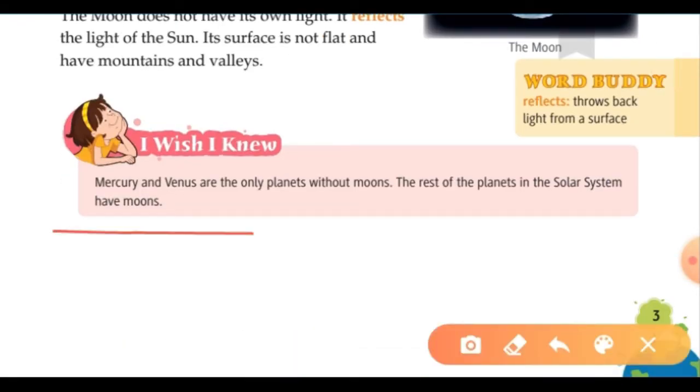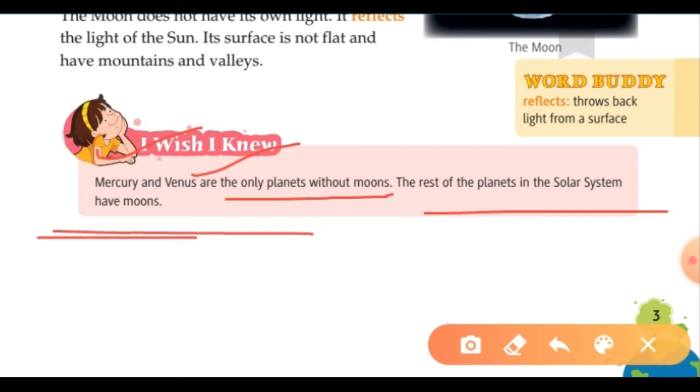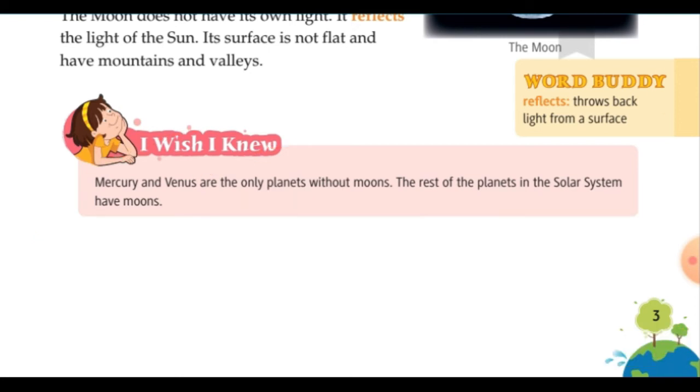Now here is a section where you say, I wish I knew. Mercury and Venus are the only planets without moons. So Mercury and Venus do not have any moons. The rest of the planets in the solar system have moons. So this is an important topic that you should know.